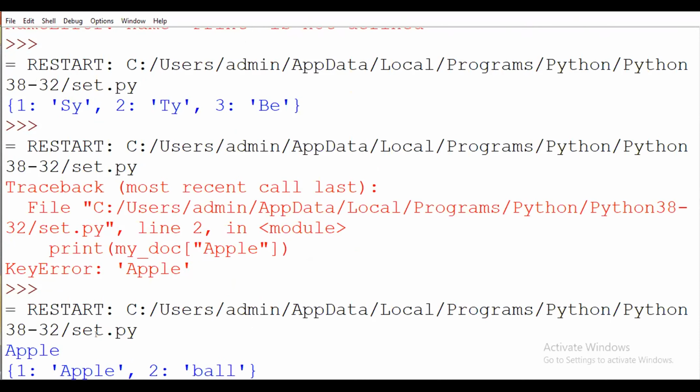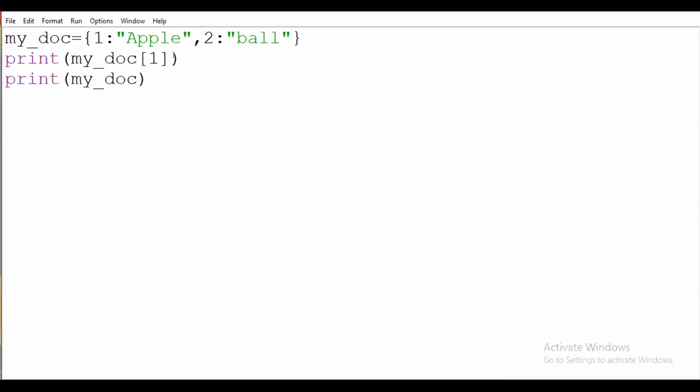You have to see here, it will print apple, and after that it will print the whole string. If I have 1 to 100 lines of data in my dictionary, and I want to display the data present at, suppose, the 65th location, then I should directly write that value in this bracket.